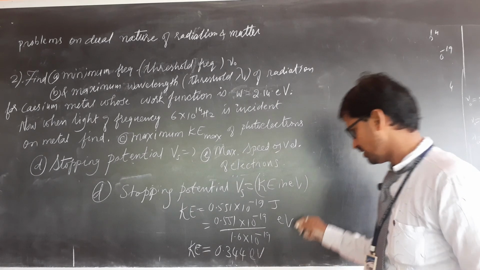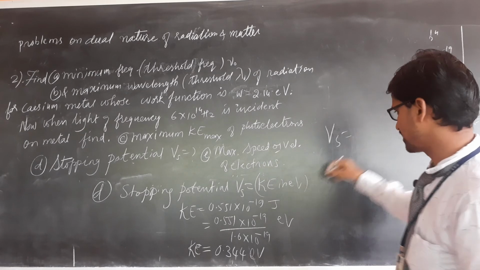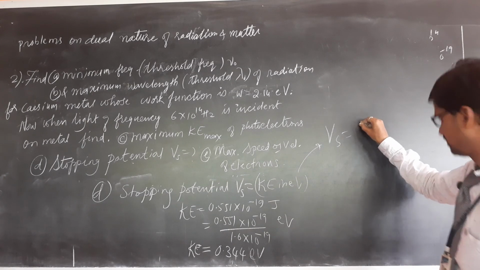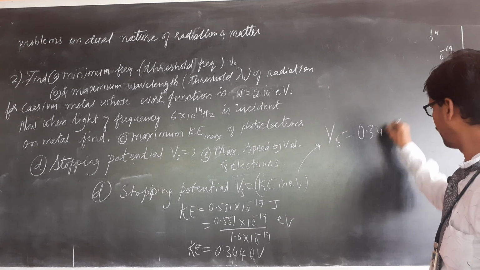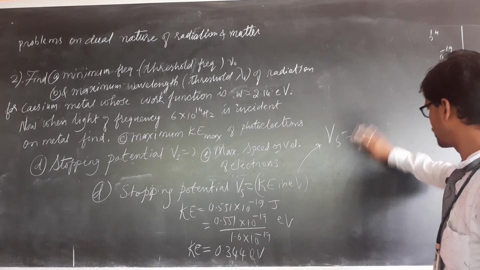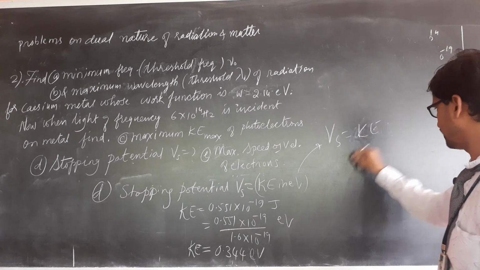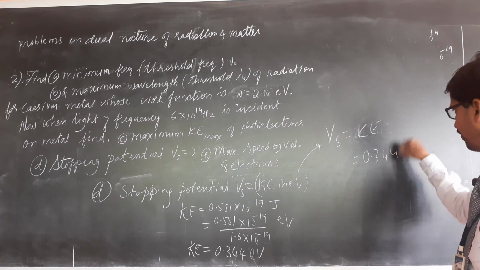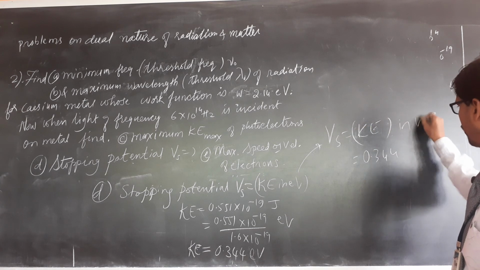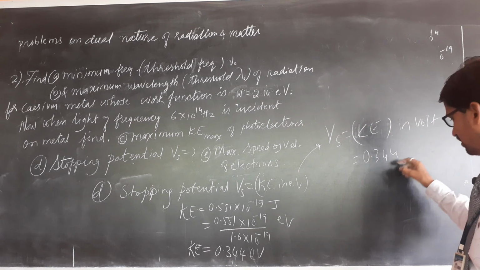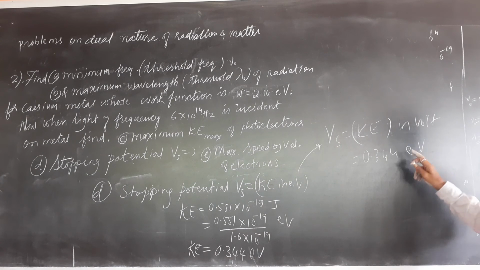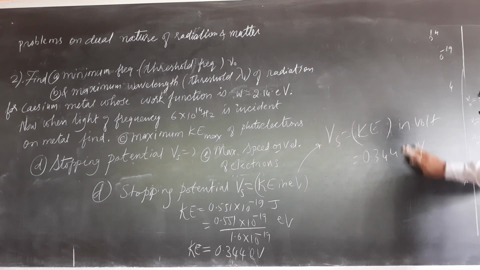So, stopping potential is 0.344. Stopping potential is kinetic energy. What is kinetic energy? 0.344 in volt. Electron volt, no. Potential is measured in volt, not in electron volt. You should just remove this E, that's all.